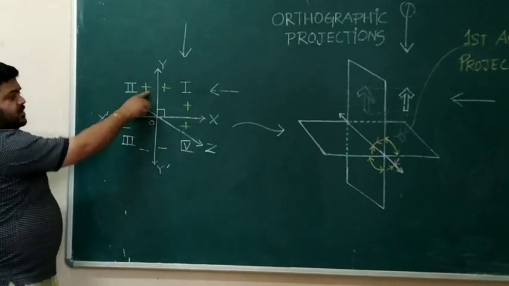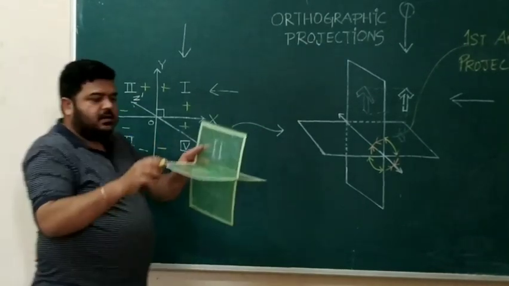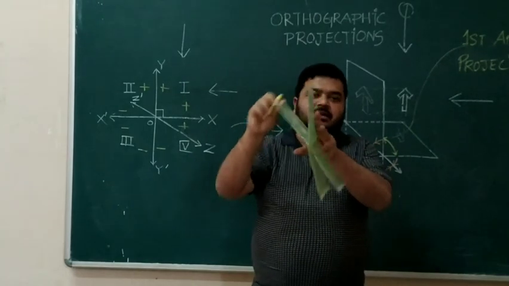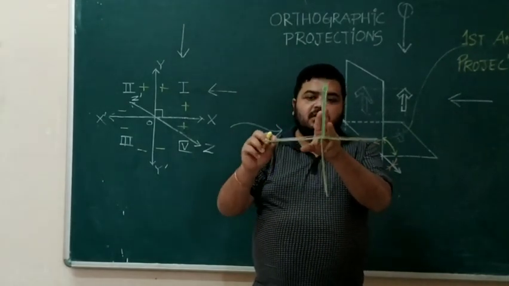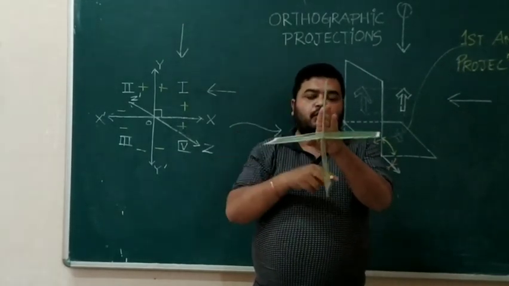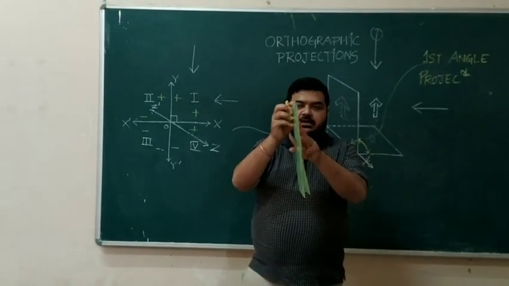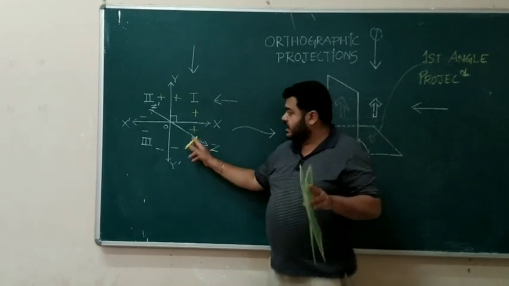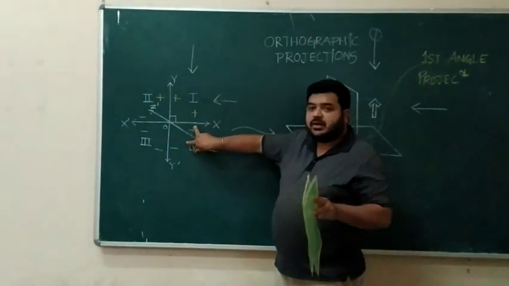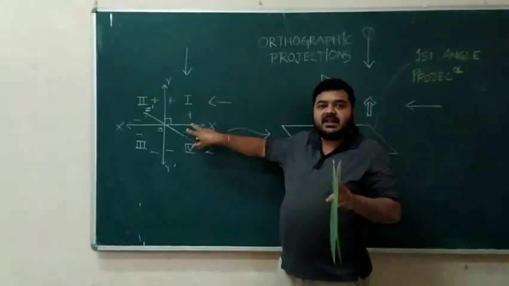So negative and positive get cancelled. Look, they are cancelling. The third, second and fourth quadrants are cancelling each other. They are overlapping each other. When they overlap, the second quadrant closes, the fourth quadrant closes, they overlap and they cancel.